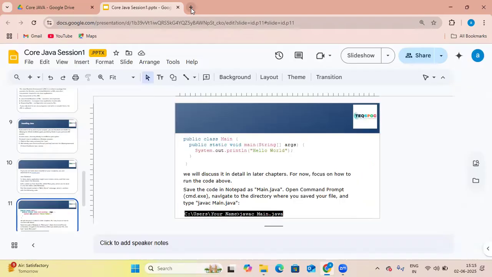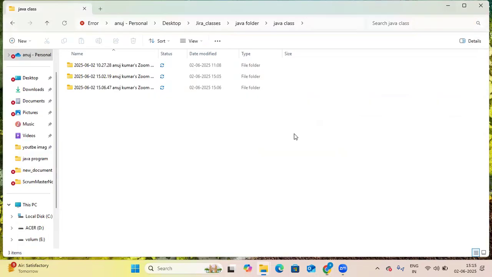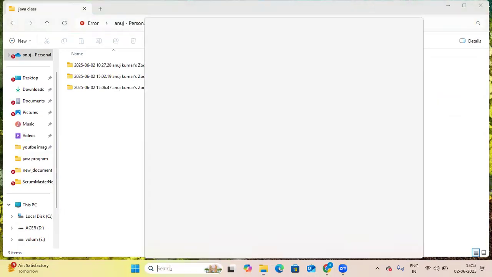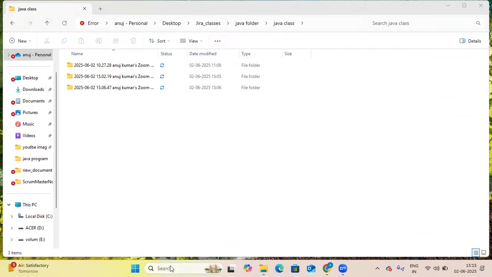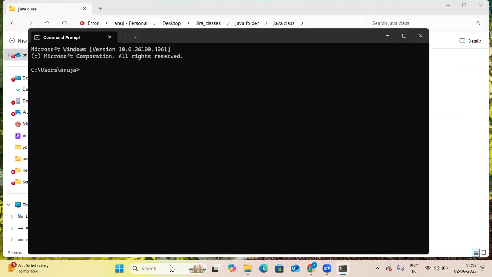Click here and write CMD. If your system has already installed Java, you can check it from here. You have typed CMD and the command prompt has been opened. Now you can write java -version.